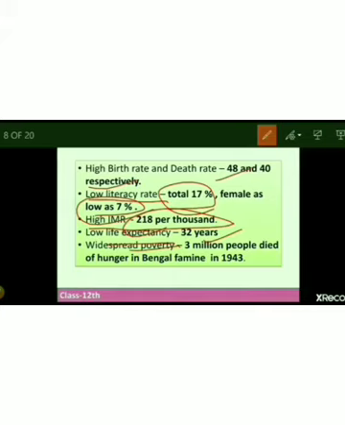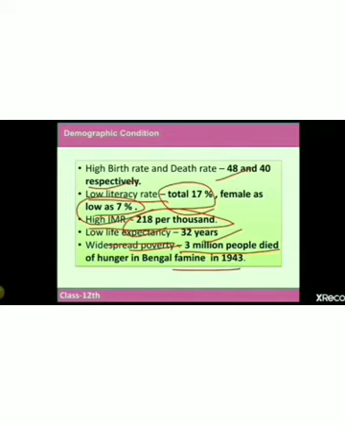And at that time there was widespread poverty also. One example you can see: in 1943 there was the Bengal famine in which 3 million, meaning 30 lakh, people were killed.